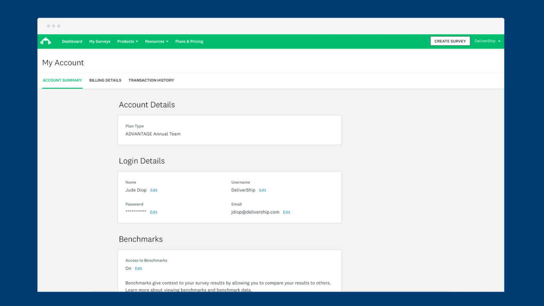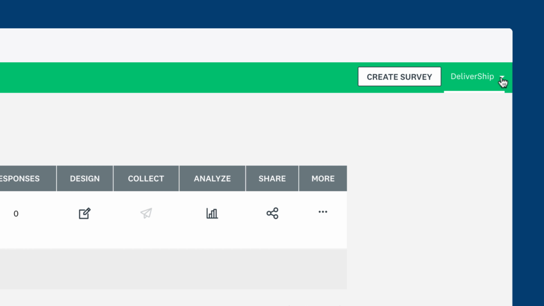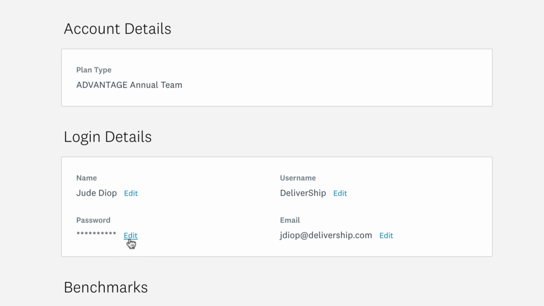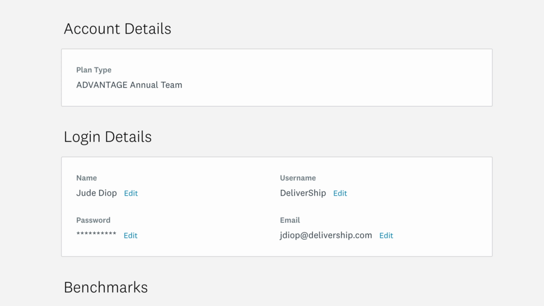Need to change your username, email or password? No worries. When you're logged into your account, give your username a click and choose My Account. From the login details section, click Edit on the detail you'd like to change. Make your adjustments and you're all sorted.